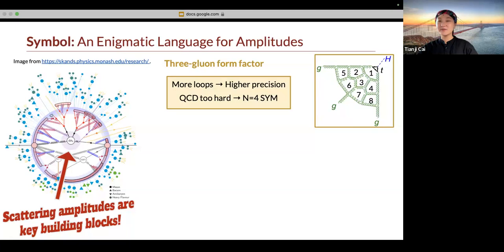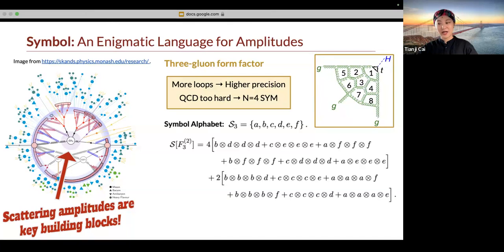Luckily, QCD has a simpler cousin, the planar N=4 super Yang-Mills theory. In this sandbox theory, the form factor can be computed up to 8 loops. How do we actually do the calculations?